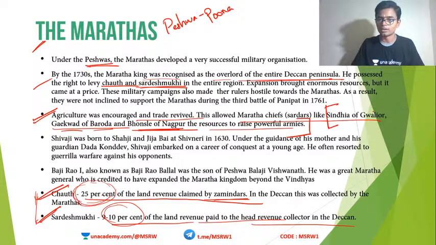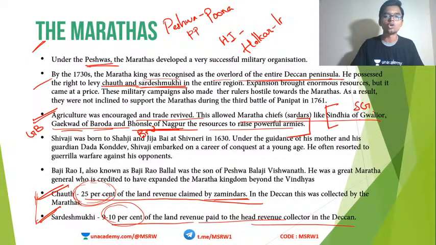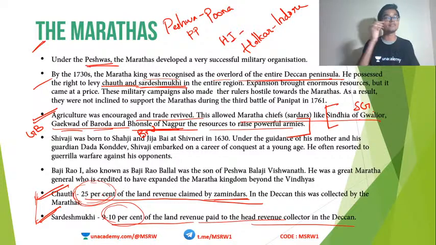So SG, Scindia, Gwalior; GB, Gaikwad, Baroda; BN, Bhonsle, Nagpur; PP, Peshwa, Pune; and we have HI, that is Holkar for Indore. Okay, these were the 5 factions of Marathas. You have to study the name of that faction and the associated territory for your prelims.